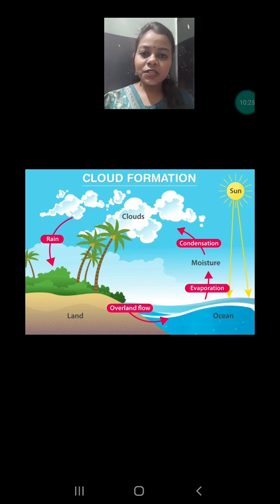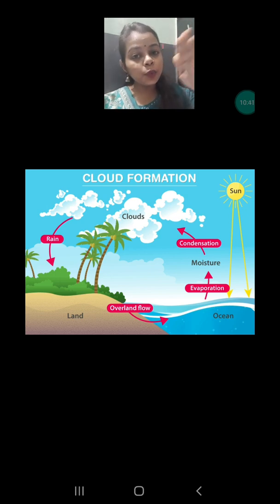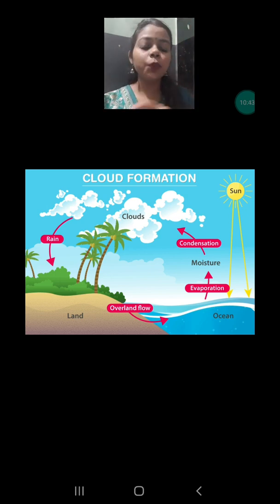Whatever water bodies we have on the earth all absorb heat from the sun, and then they convert into water vapor, which has a tendency to go up in the sky. Whenever they go up in the sky, they cool down, and when they cool down, the condensation process is happening.